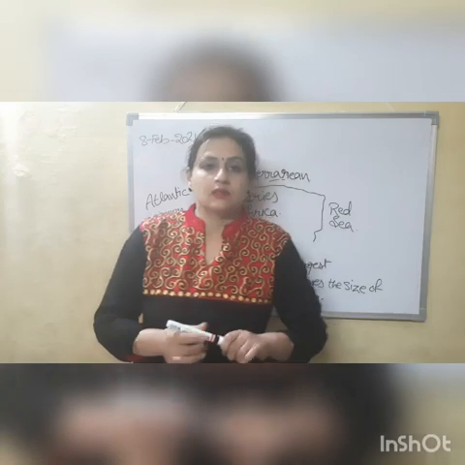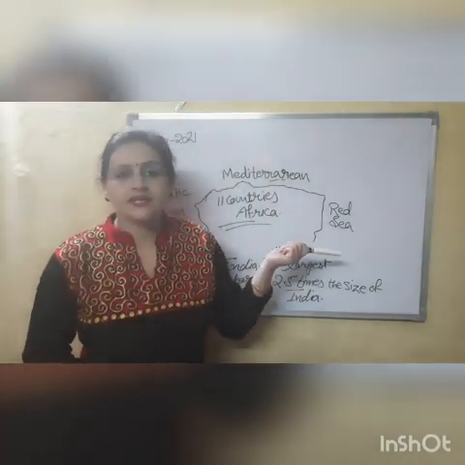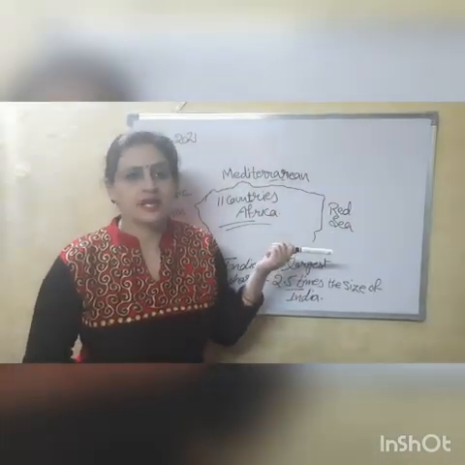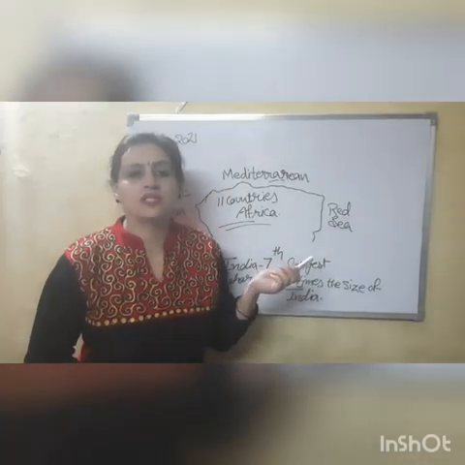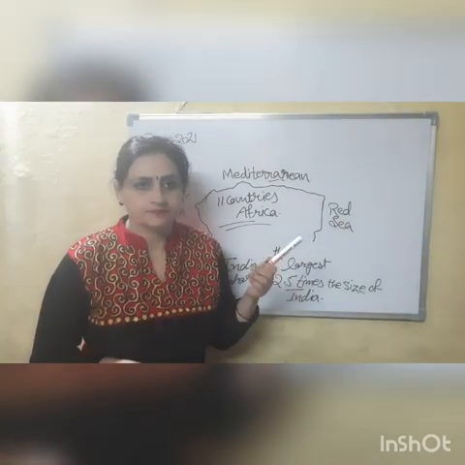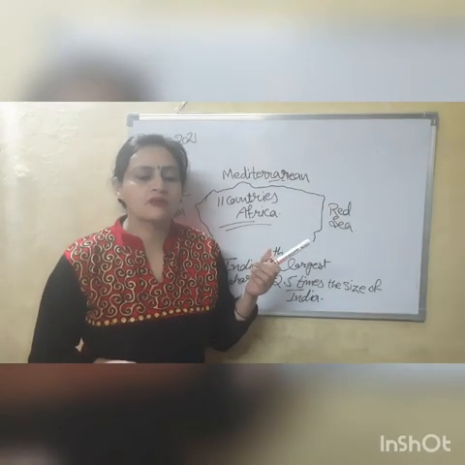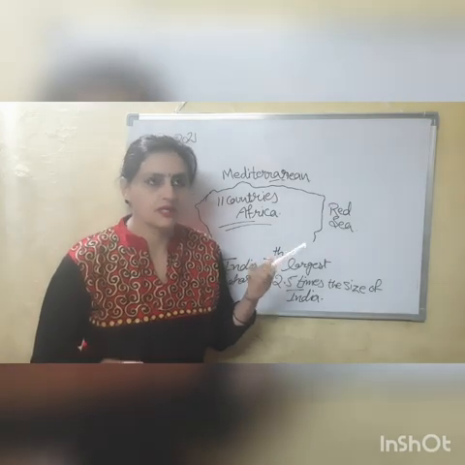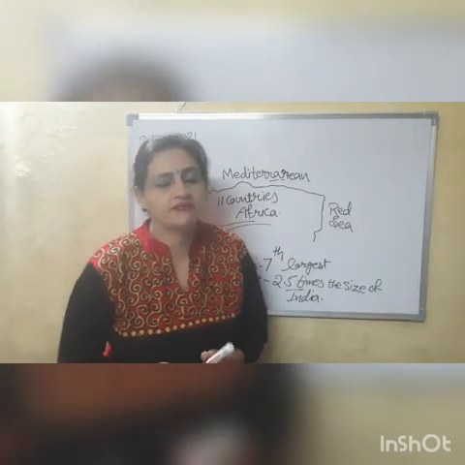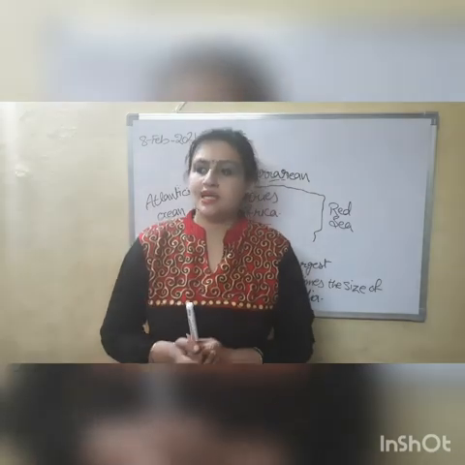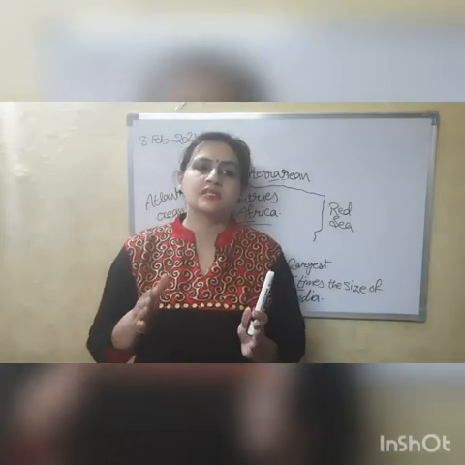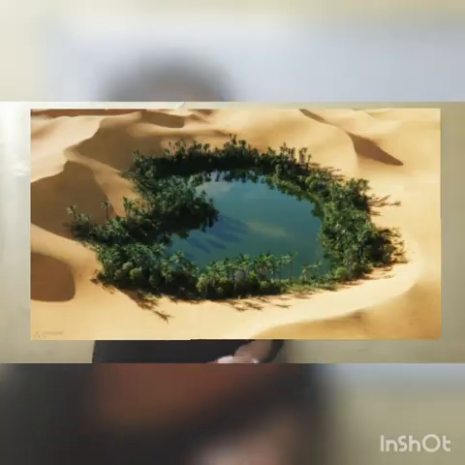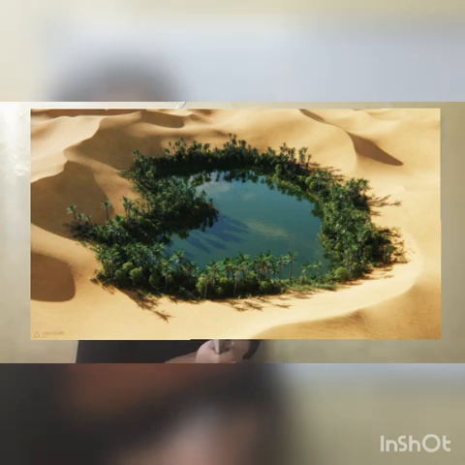So although it is a desert, on the eastern end we have one water body and one more, that is the Nile River on the eastern side and the Niger River, which is flowing in the southern part of Sahara. So the major source of water found in the deserts, although 2 rivers are flowing. In addition to that, we find the concept of oases. Oases are the natural springs of water, and Kufra and Bilma are the 2 oases which are the source of water for the Sahara region, and Lake Chad is the only freshwater lake which is found in Sahara.